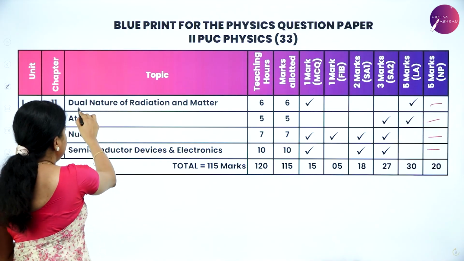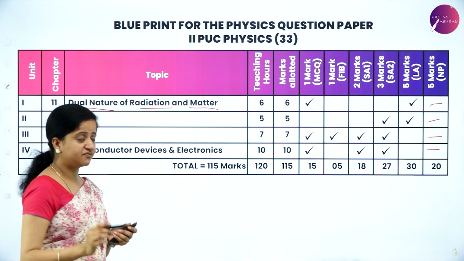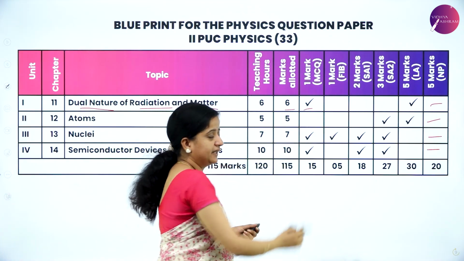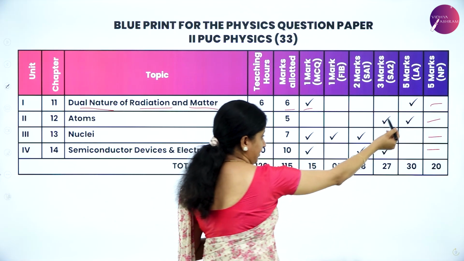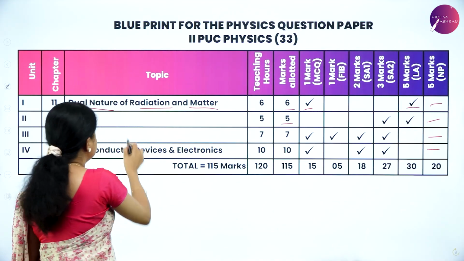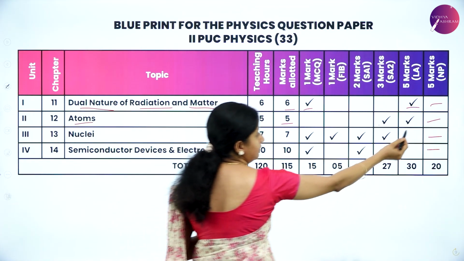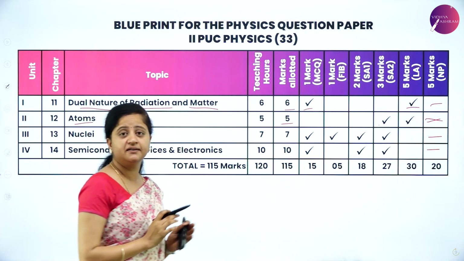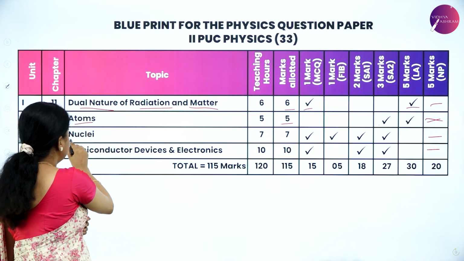Next, dual nature of radiation and matter, that is for 6 marks, where you will be getting 1 MCQ question and one 5-mark question. So 5 plus 1 is 6. Next chapter is atoms. Again, there is no numerical problem in this chapter, atoms. It's only a theory question, so you can prepare and score well.